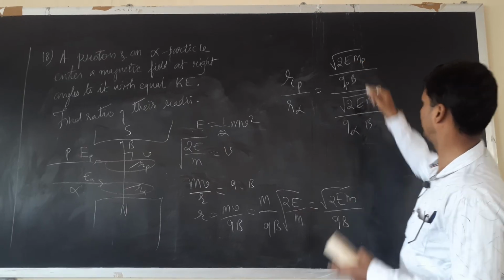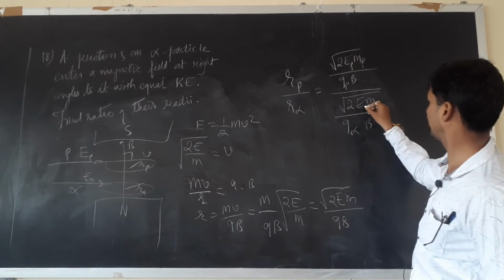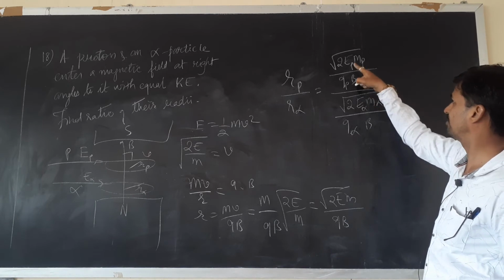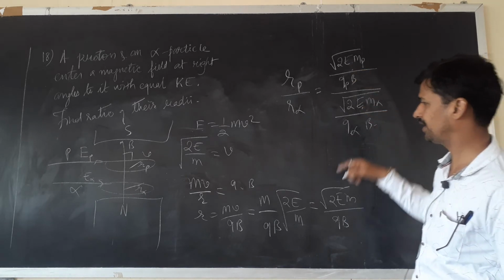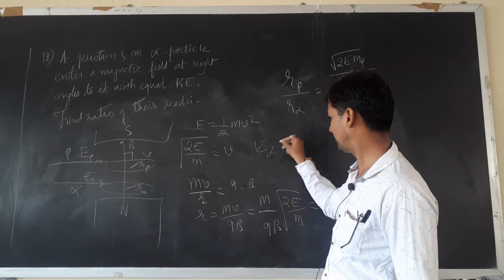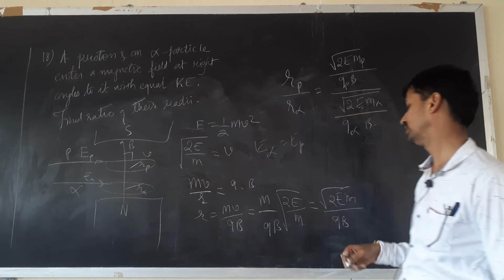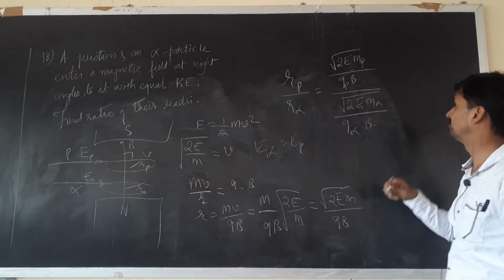Why shouldn't we write the proton's kinetic energy EP and alpha's E alpha? Because both have the same kinetic energy. Energy of alpha is equal to energy of proton. Therefore, we wrote it as E and E.